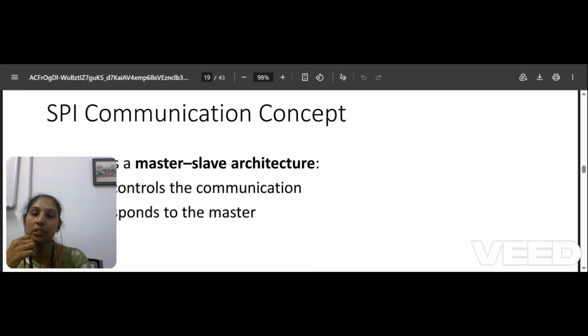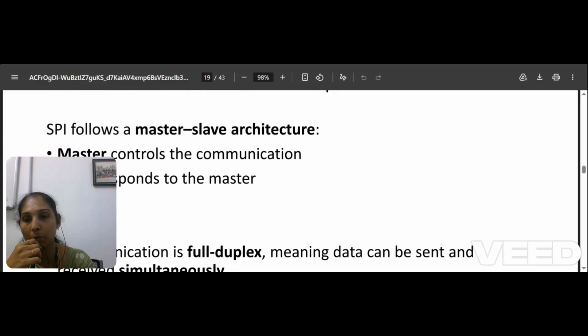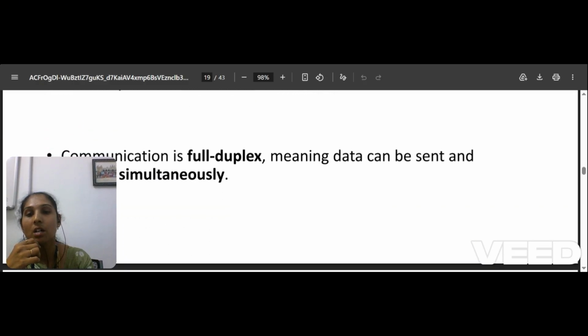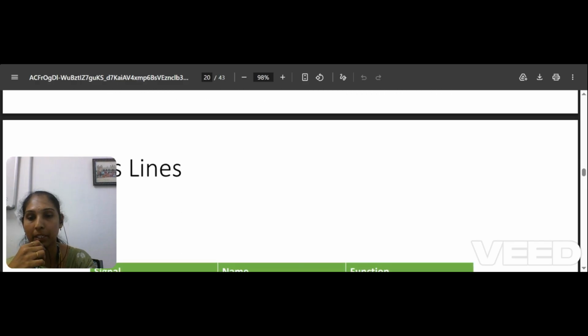Then this is the communication concept. The master controls the communication. The slave responds to the master. So this communication will be in full duplex mode, which means sending and receiving of data happen simultaneously.